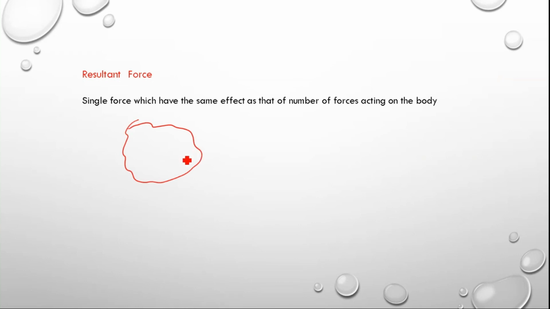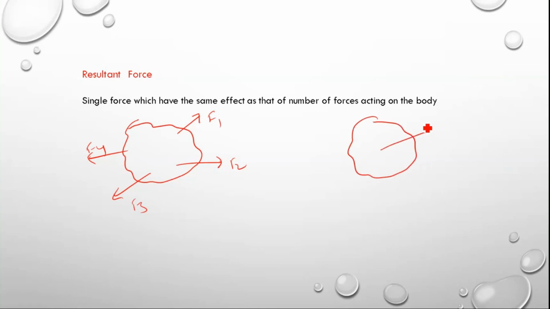That means, for example, F1 may be acting here, or F2 here, or F3 here, or F4. If all these forces are removed, and you keep a single force which gives the same effect of all these forces on the body, because of these forces there will be some effect on this body, no? So if you replace all the forces in such a way that this force has the same effect as all these forces, then this force is called the resultant force.